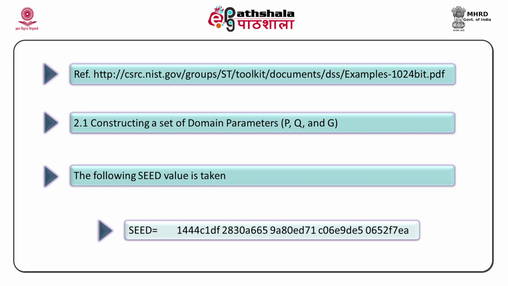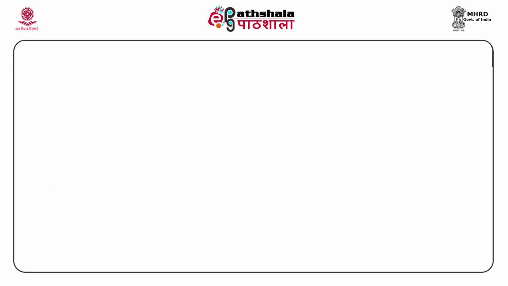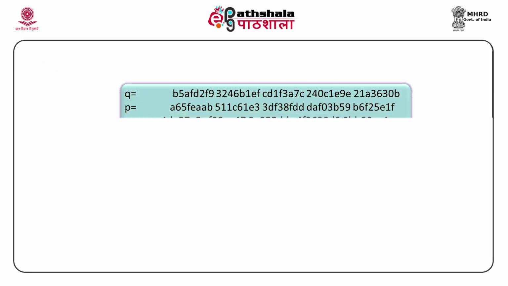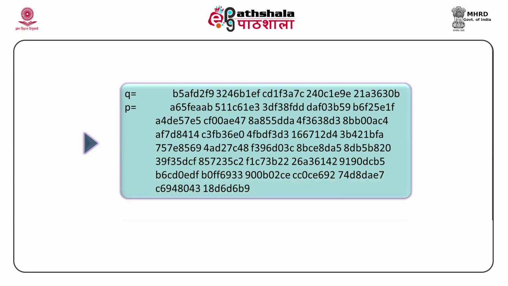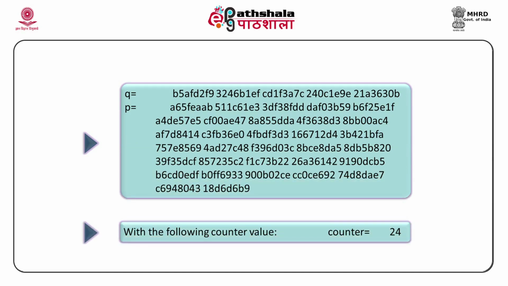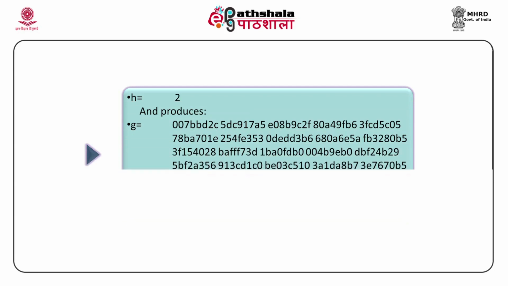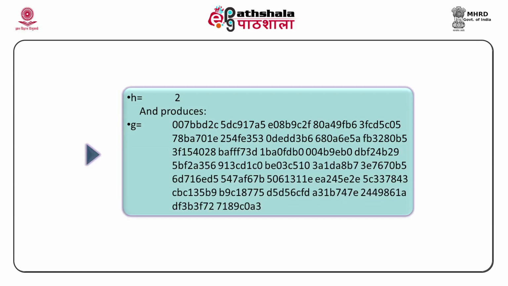144C1DF2830A665 9A80ED71C06E 9DE5065 F7EA. So, such a large seed is taken. From that Q and P are generated. You can check the large value of P and the large value of Q with the counter value of 24. The algorithm is applied with the counter to be 24. H is taken to be 2. You all have the criteria in your mind for how to select H.